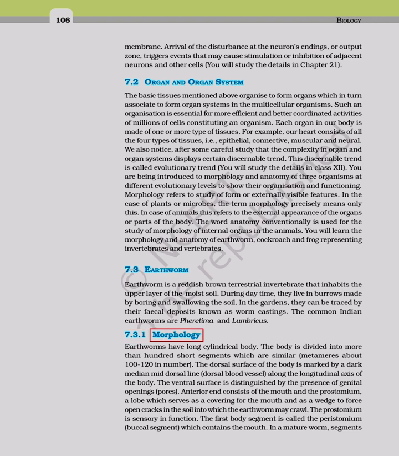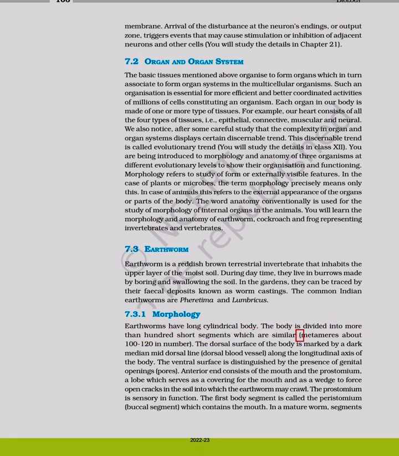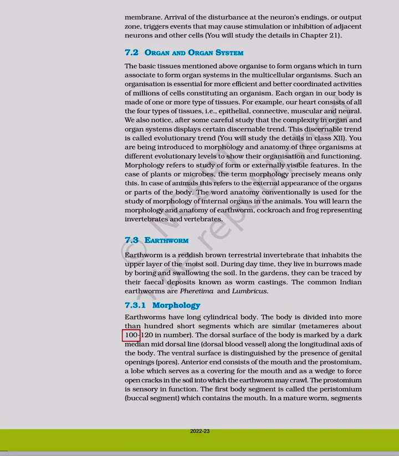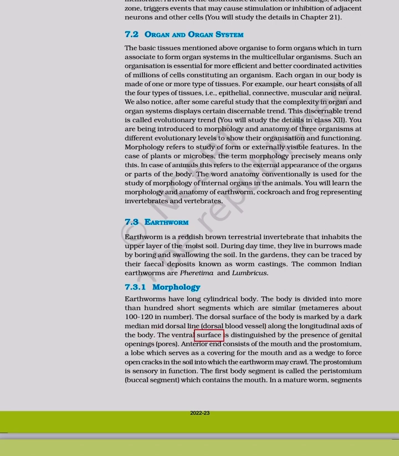7.3.1 Morphology. Earthworms have a long cylindrical body. The body is divided into more than 100 short segments which are similar metameres, about 100-120 in number. The dorsal surface of the body is marked by a dark median mid-dorsal line, the dorsal blood vessel along the longitudinal axis of the body. The ventral surface is distinguished by the presence of genital openings.